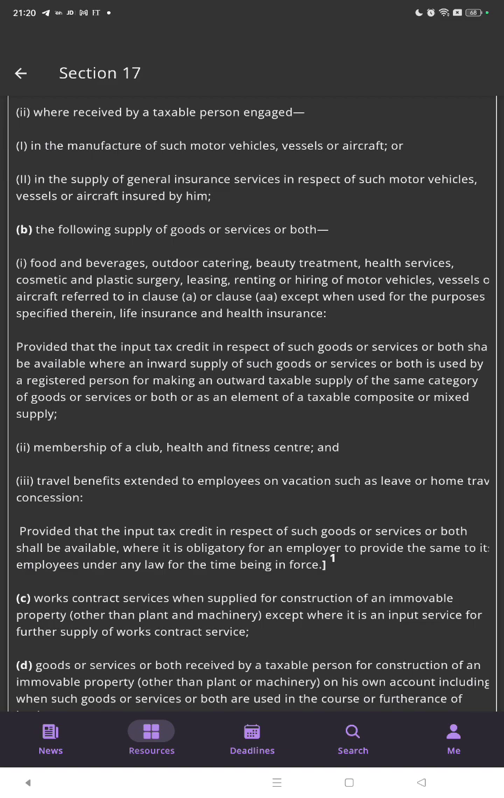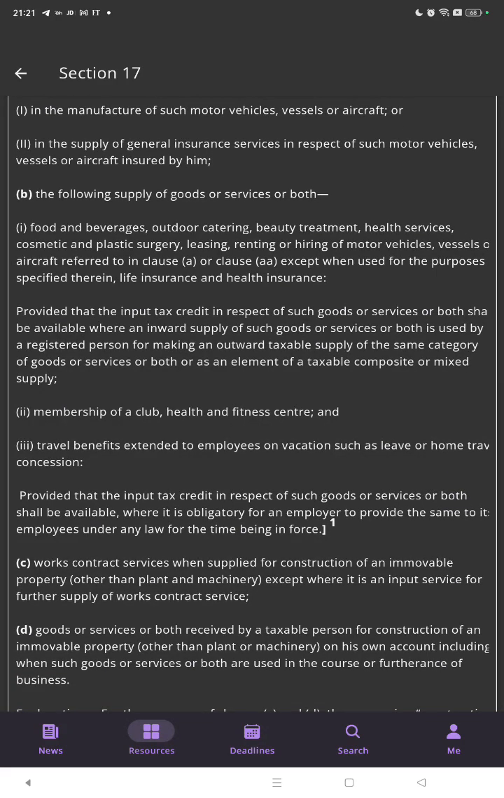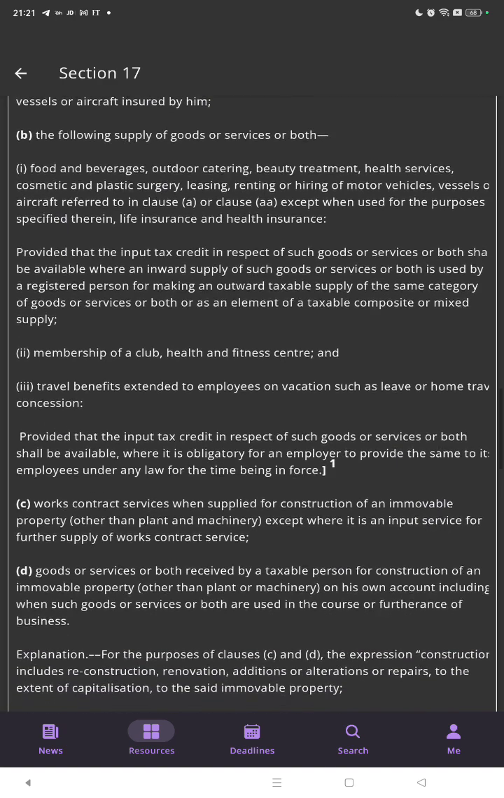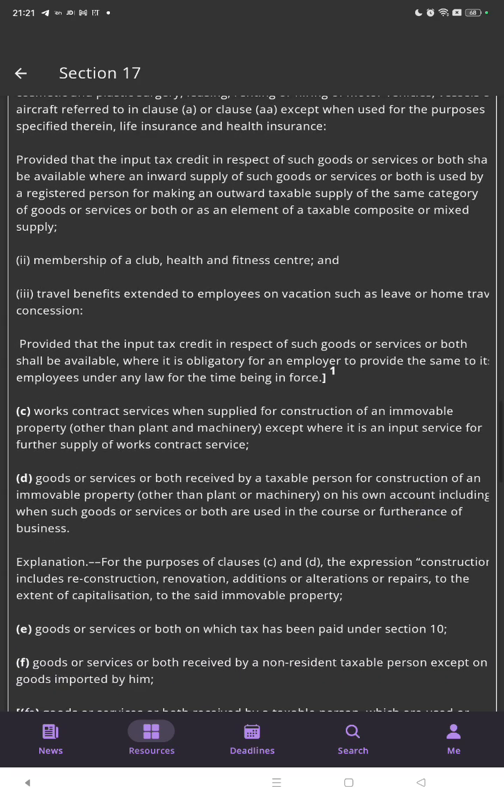respect of such goods or services or both shall be available where an inward supply of such goods or services or both is used by the registered person for making an outward taxable supply of the same category of goods or services or both, or as an element of a taxable composite or mixed supply, membership of a club, health and fitness center, and the travel benefits extended to the employees on vacation, such as leave or home travel concession, provided that the input tax credit in respect of the goods or services or both shall be available where it is obligatory for the employer to provide the same to its employees under any law for the time being in force.